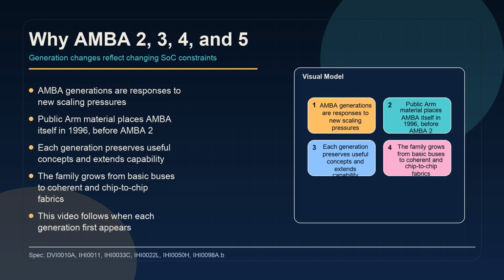The AMBA generations were not arbitrary renaming events. Each one answered a new integration problem. Public ARM material places AMBA itself in 1996, before AMBA 2. As SoCs moved from simple shared bus designs to deeper concurrency, coherency, and eventually chip-to-chip scale, protocol requirements changed. AMBA evolved in layers, keeping useful ideas from older generations while adding new protocol families where they were needed.